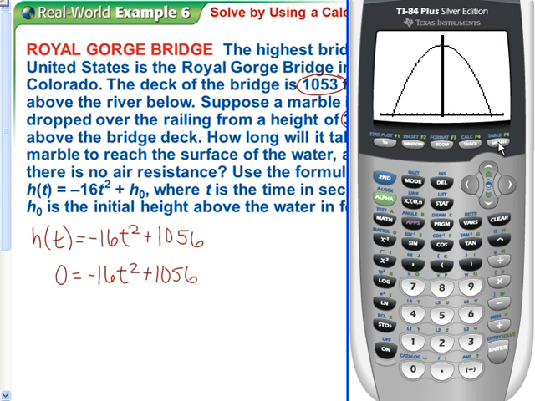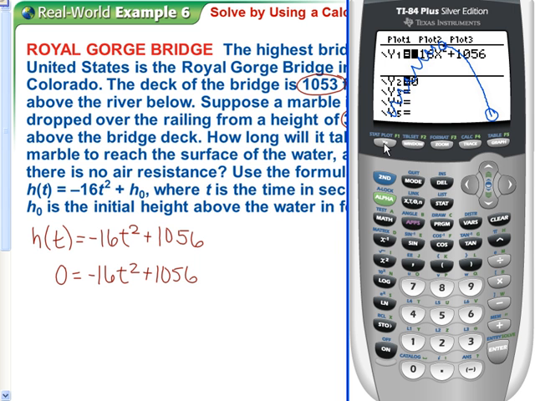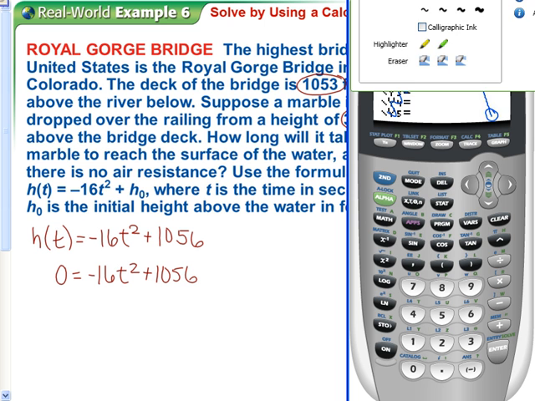And this part of the graph does not really apply. This is where we start dropping the marble, and this is the falling marble over time. So we need to know this point right here. When does it hit the ground? And I'm just going to double check. I think I have a 0 in there, and I do. I'll get rid of these scribbles.